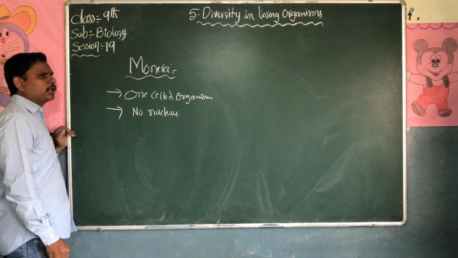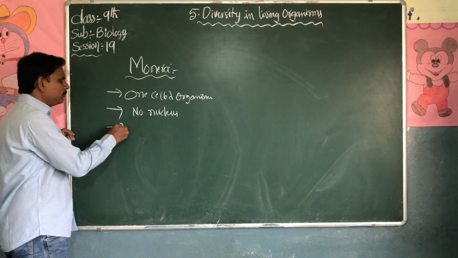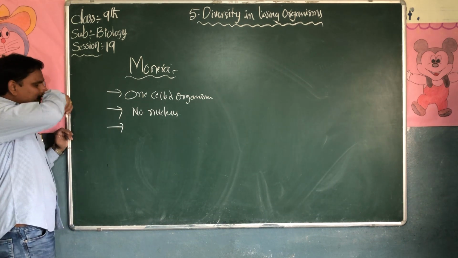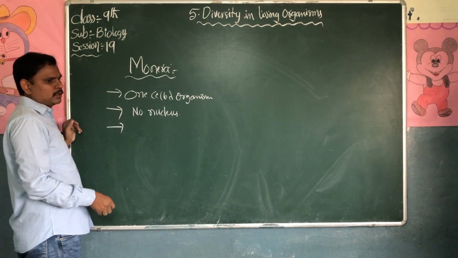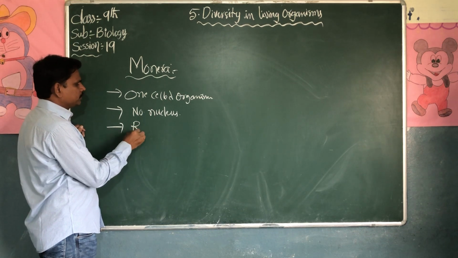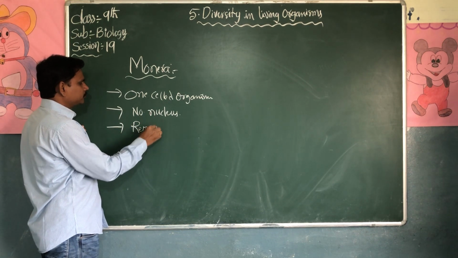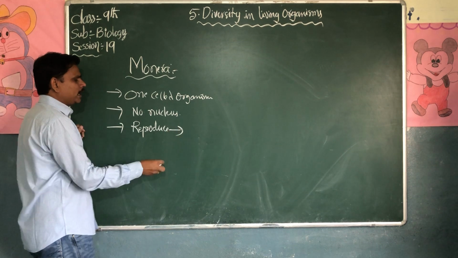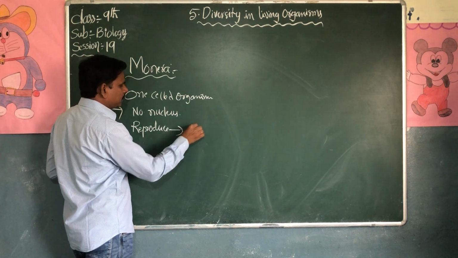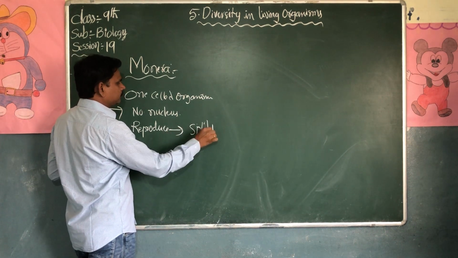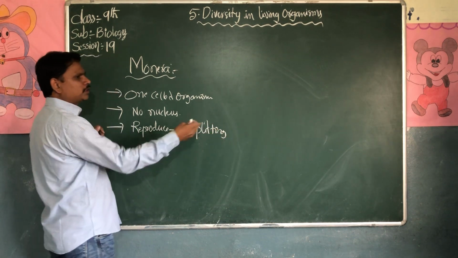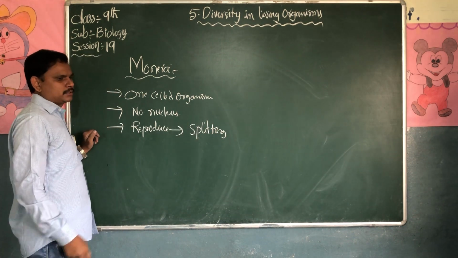Then how do they reproduce? Monera reproduce by splitting from one organism into another organisms.